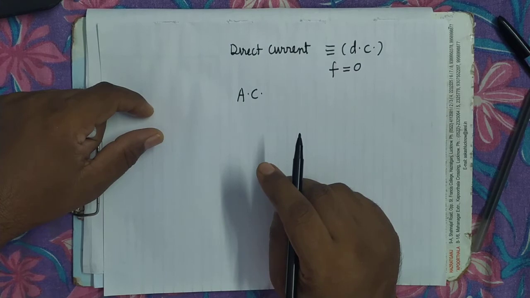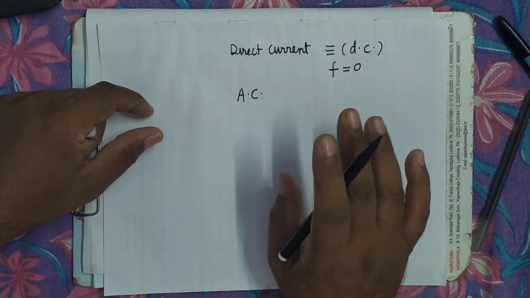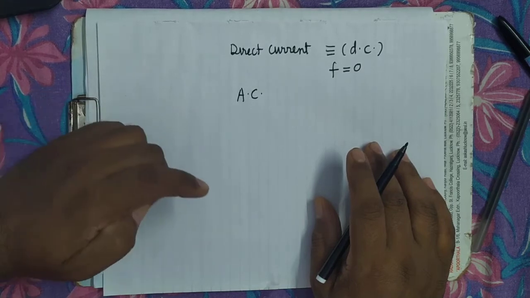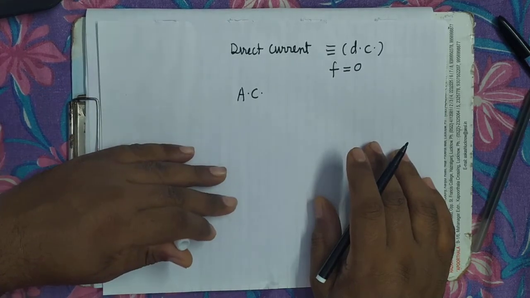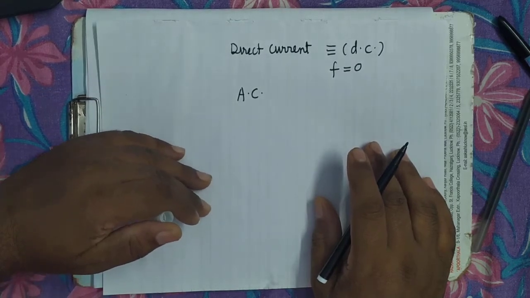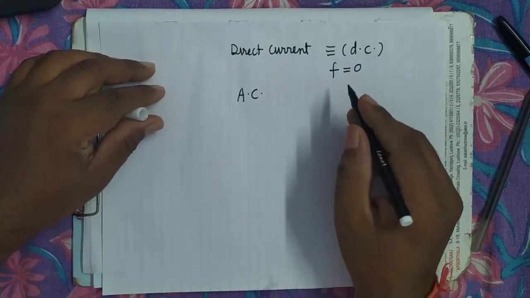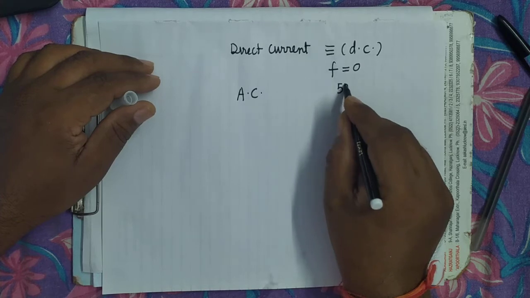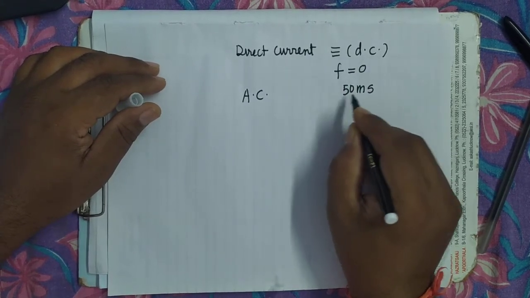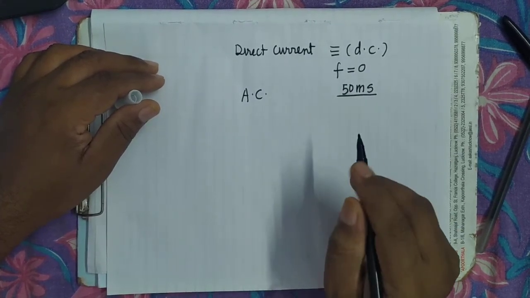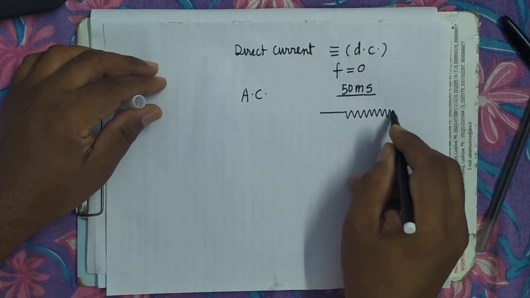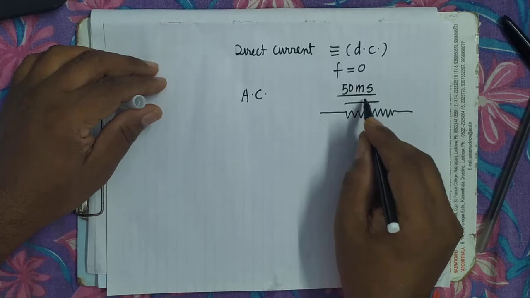In alternating current, its magnitude is continuously changing with time and direction is changing periodically. That is, after a fixed interval of time, direction will change. Suppose one cycle of variation is of 50 millisecond. Then what will happen? In 25 millisecond, current will flow in this direction.